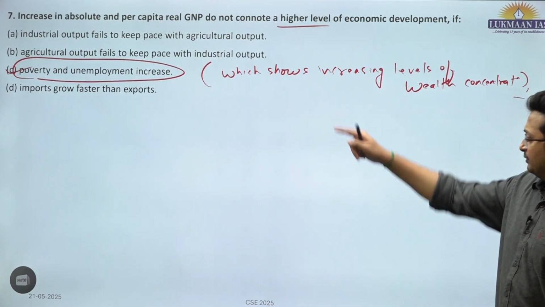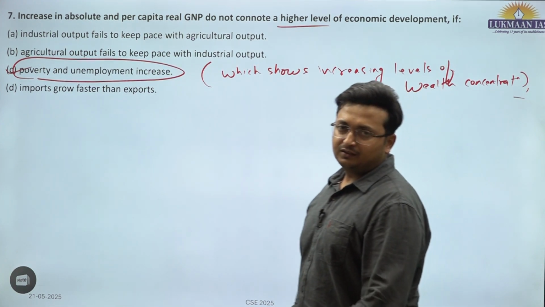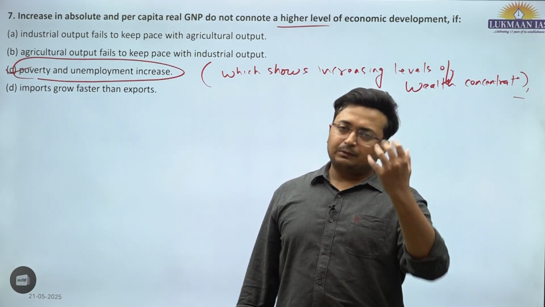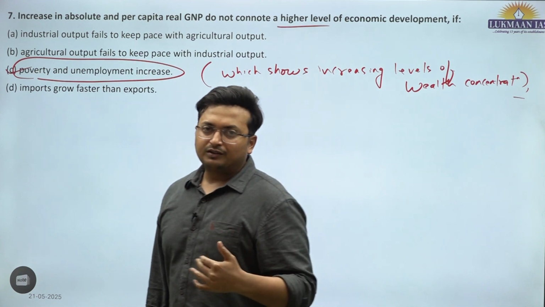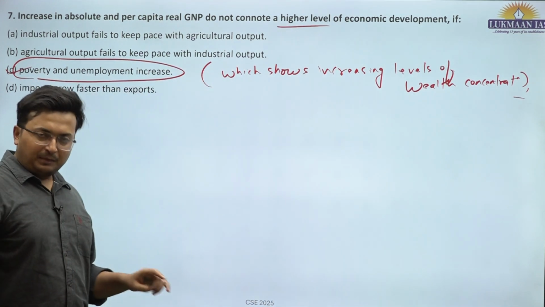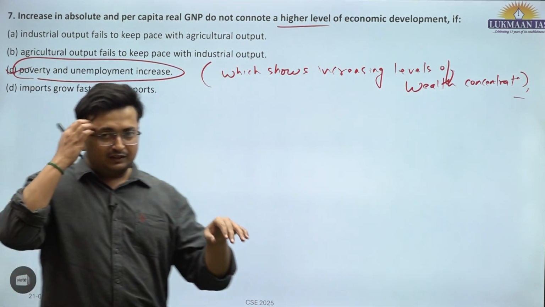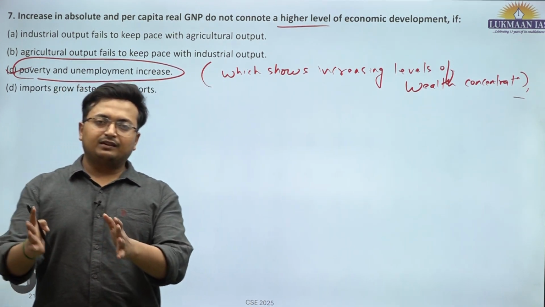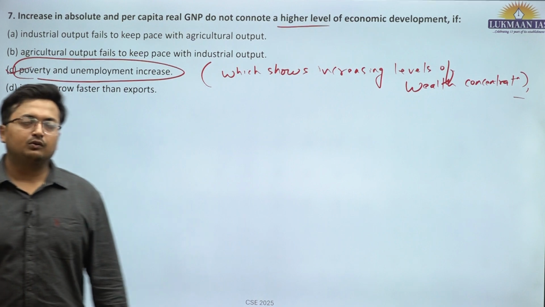Why? If poverty and unemployment increase, that means a few people are actually contributing more to the income and they are pocketing most of the rewards. This is a manifestation of a country which is facing high levels of unemployment and high levels of poverty, a classic case of wealth concentration.